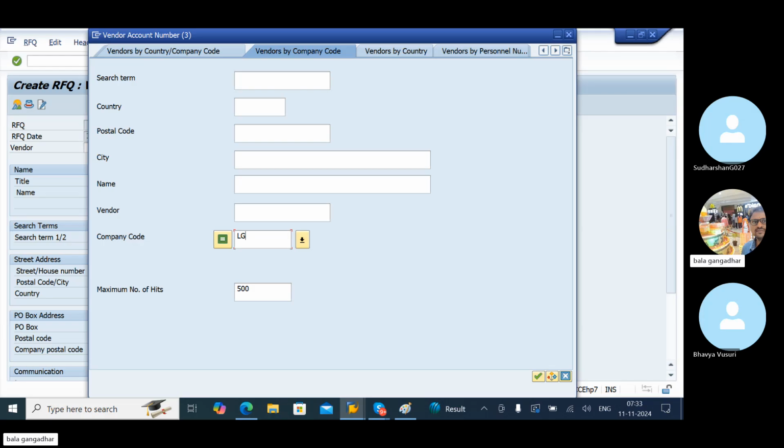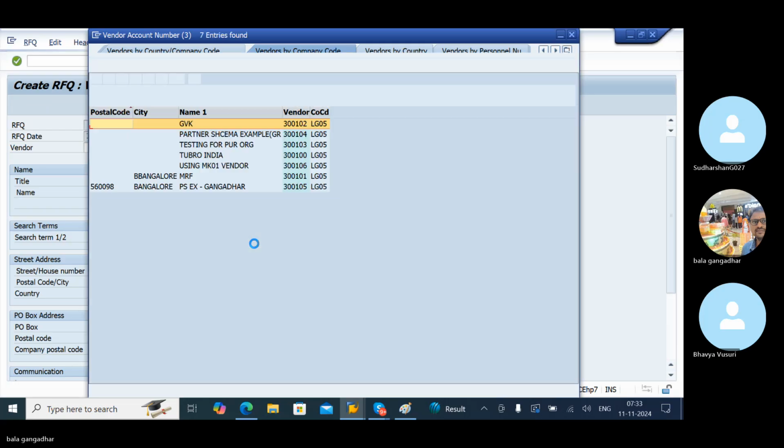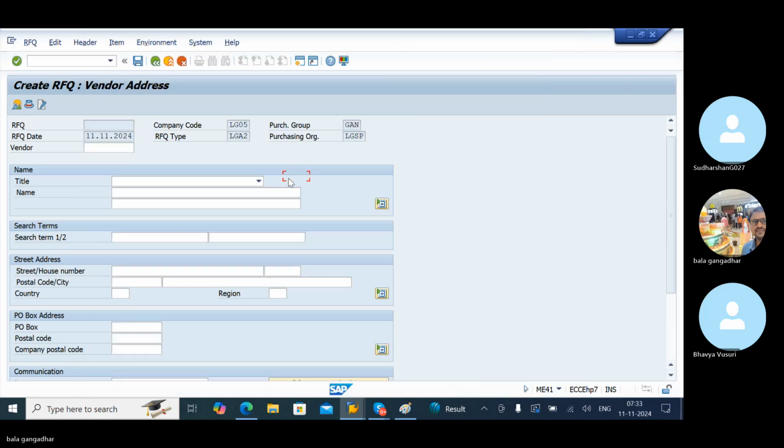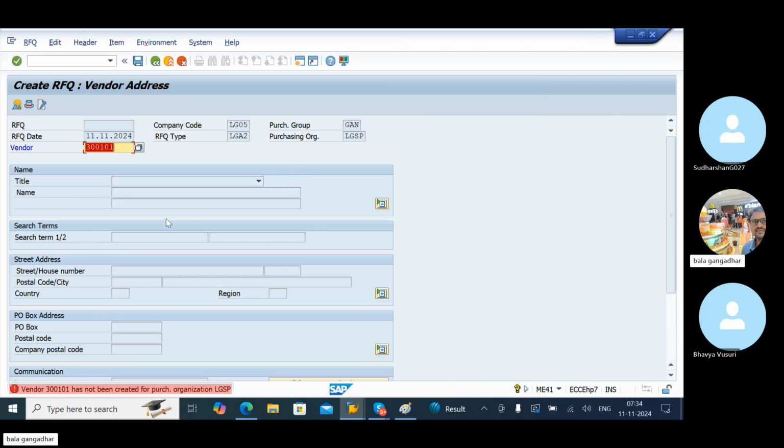LG 05. Select the vendor. Enter, automatically address will pick up.